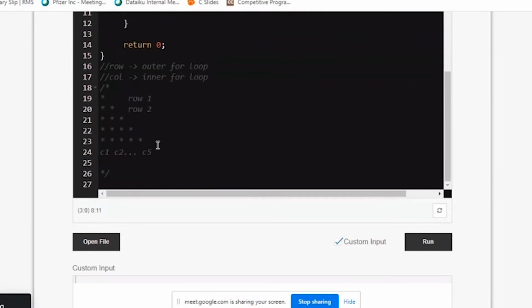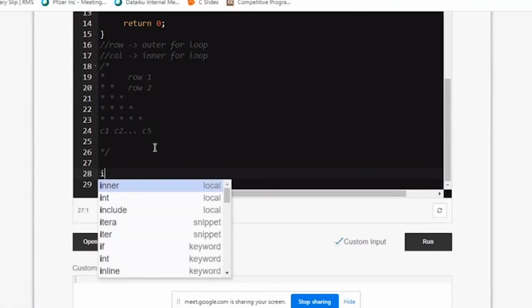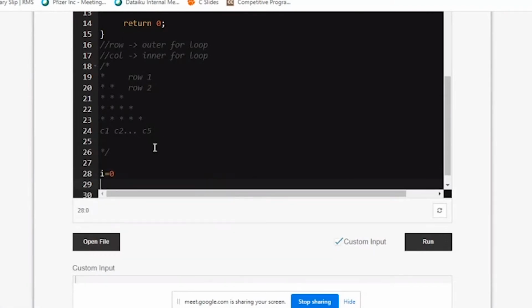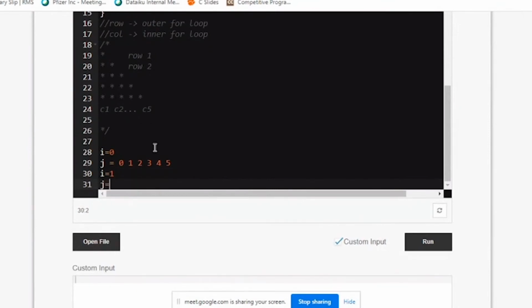It goes like that. For example, if I have to track it, it is very difficult to do in the IDE. When i is equal to 0, it should finish off all the j values, starting with 0, 1, 2, 3, 4, and 5, if available. Next, i will become 1. Again, your j should start with 0, 1, 2, 3, 4, 5. So it goes like this.